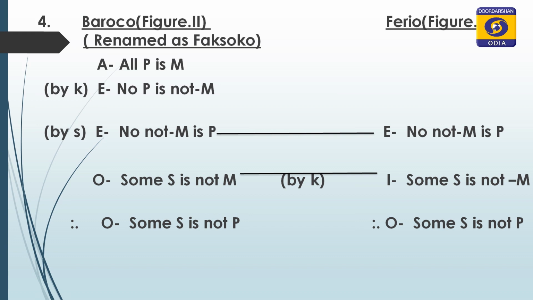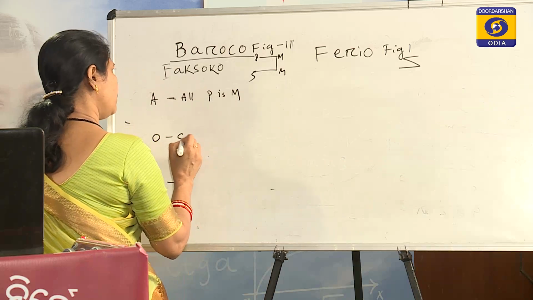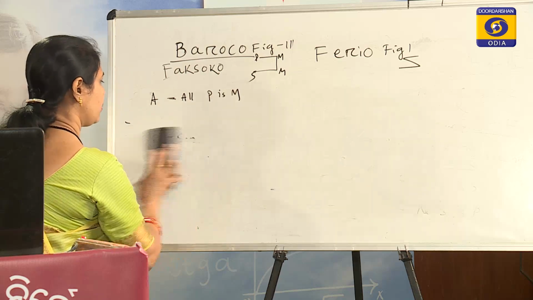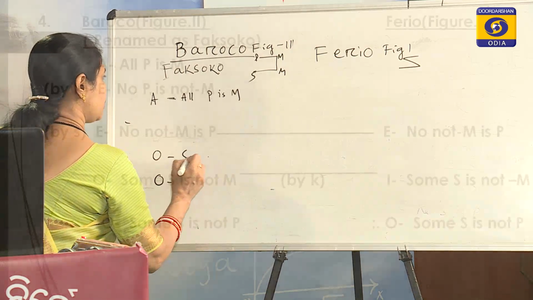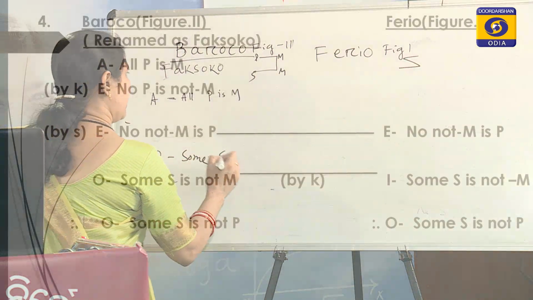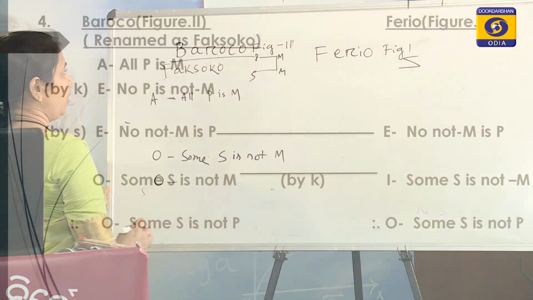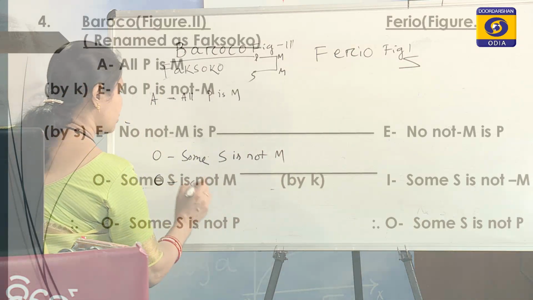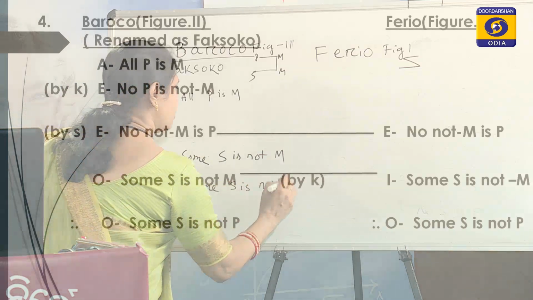So, A: all P is M, O: some S is not M. Then the conclusion: some S is not P.